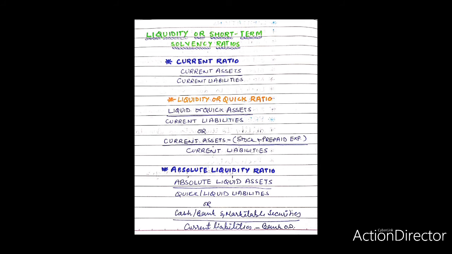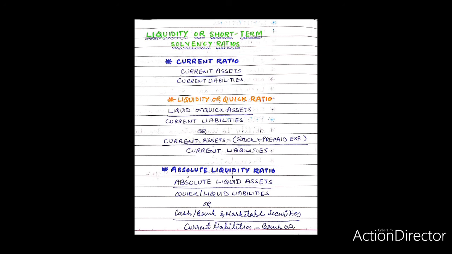A reasonable standard for the liquid ratio may vary from season to season and also from business to business. For example, in a seasonal industry, the liquid ratio will be low in slack season while it will be high in bumper season. Therefore, while evaluating the liquidity position of a firm on the basis of this ratio, factors like nature of business, velocity of sales or production, managerial efficiency, etc. should be taken into consideration.